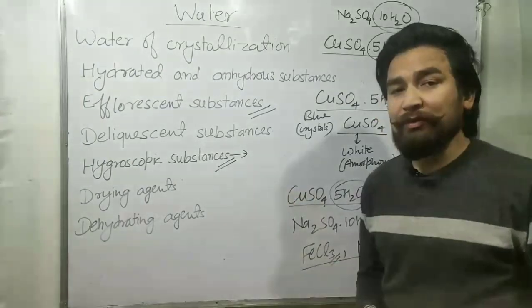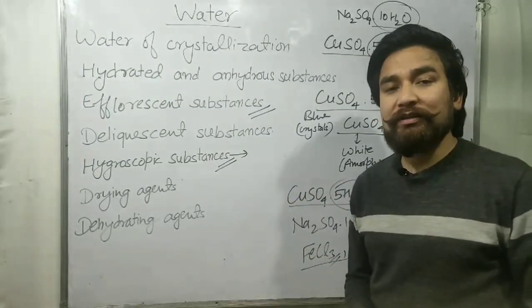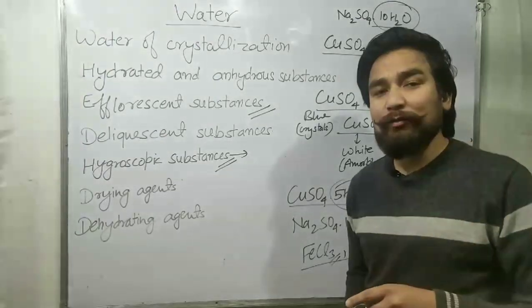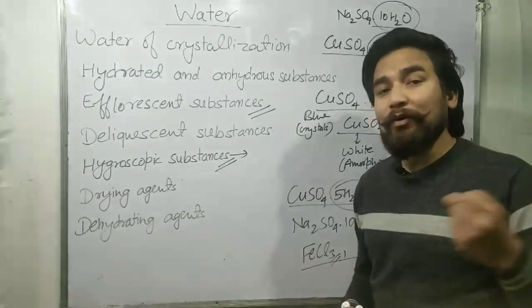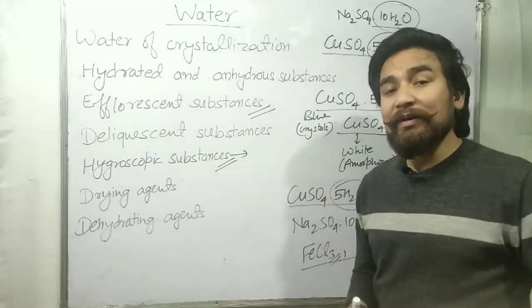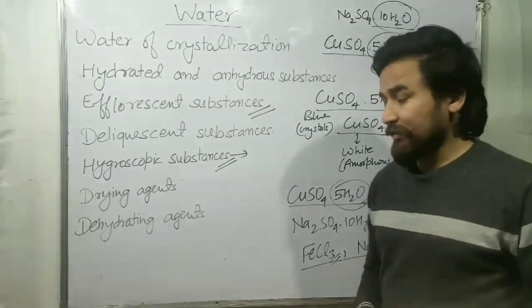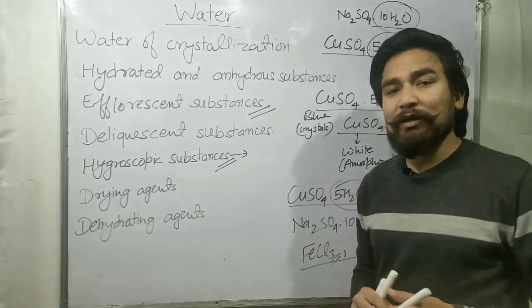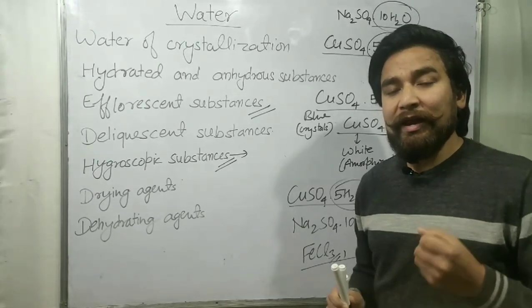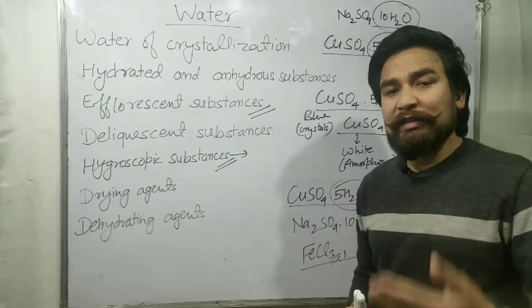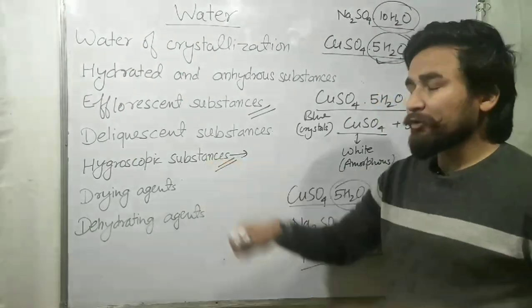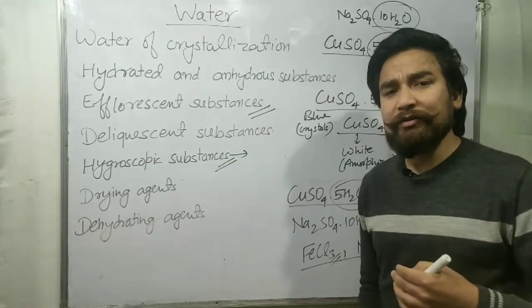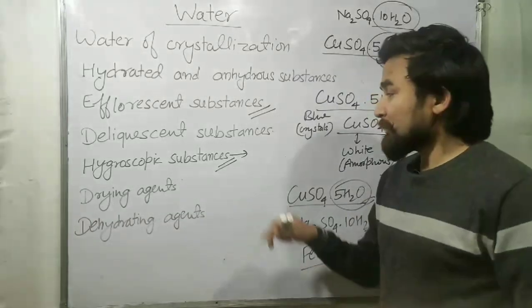The hygroscopic substances are those substances which, when exposed to the atmosphere, absorb the moisture from the atmosphere but do not change their state. The deliquescent substances are those which when exposed to the atmosphere absorb the moisture and convert to the saturated solution. But these hygroscopic substances also absorb the moisture, but they do not change their state.